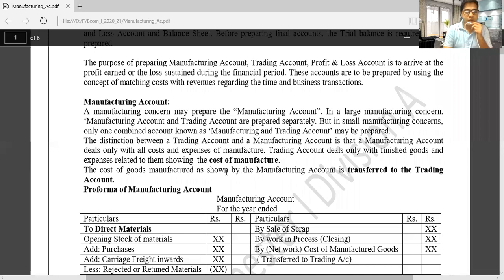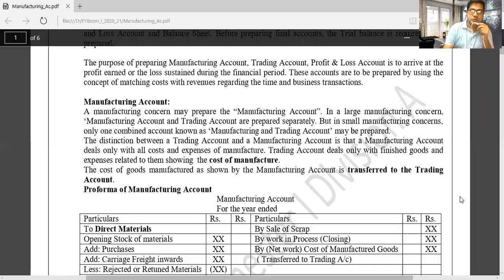The cost of goods manufactured shown by the manufacturing account is transferred to trading account. Whatever cost occurred, we will record it in our manufacturing account, and the total amount of the manufacturing account we will transfer to trading account. Whatever the total is, it is considered as the cost of manufacture.